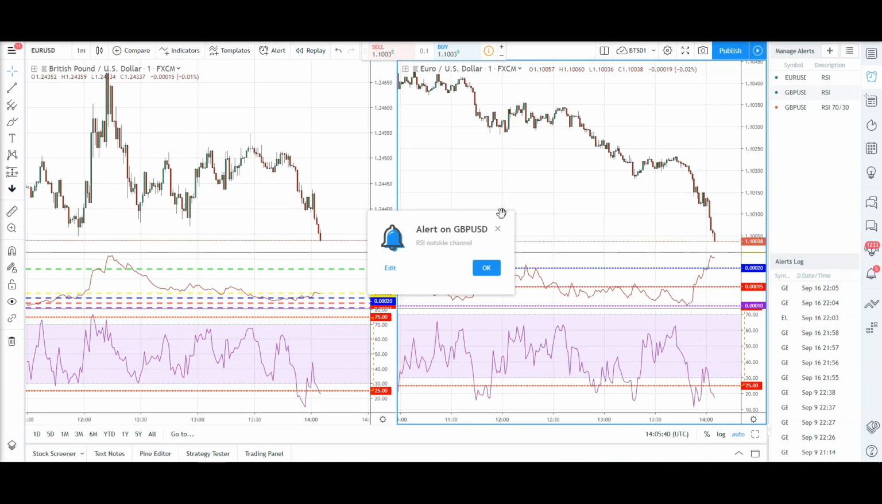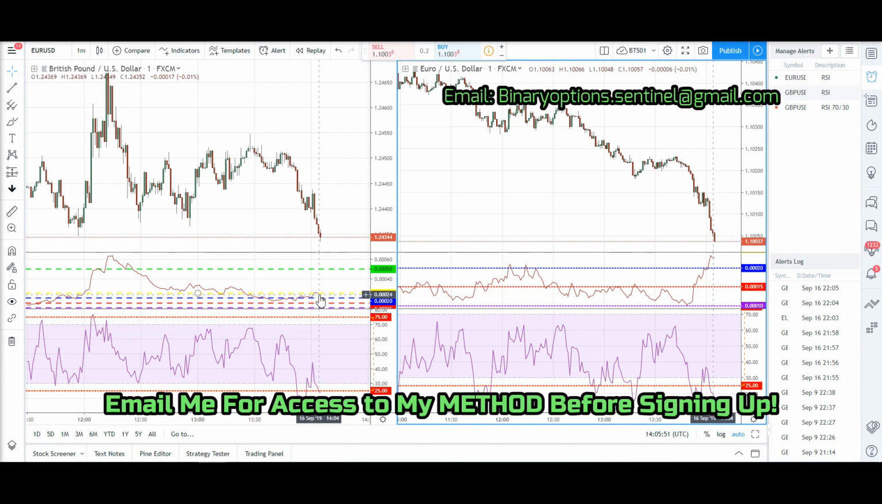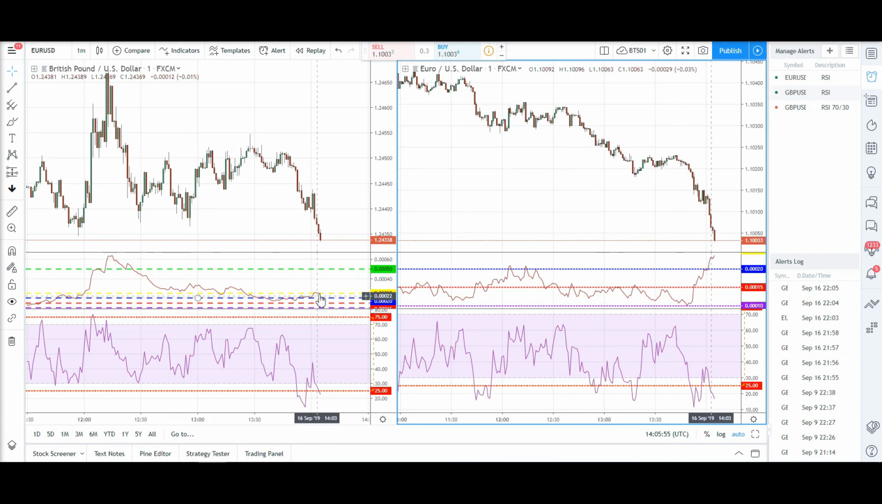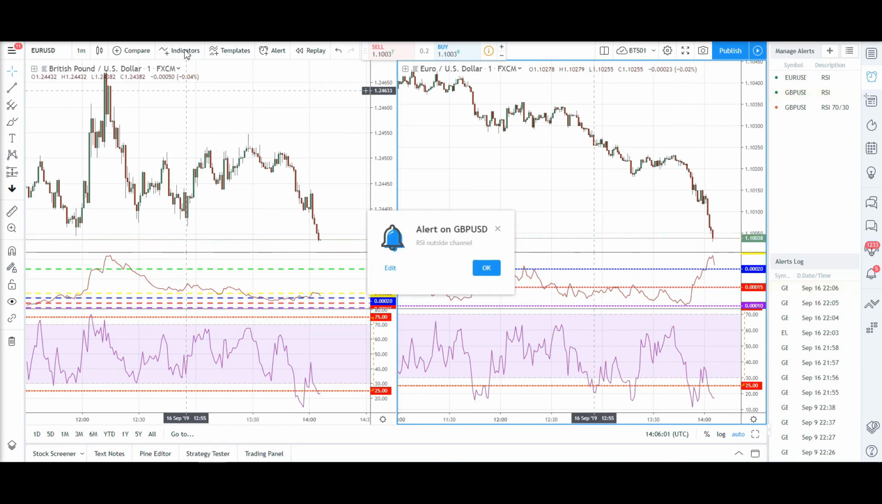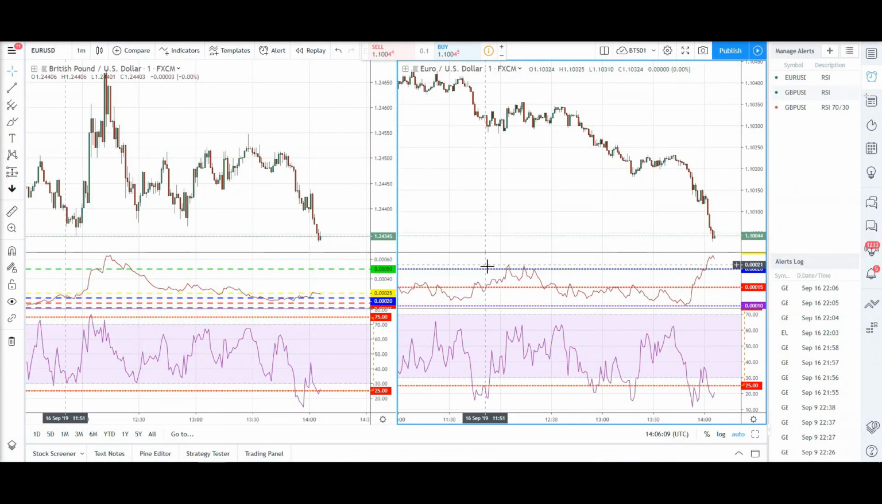Okay, now the GBP USD RSI is definitely below the 25. We're going to wait for 14:06 to confirm that it's still outside the RSI channel. Another 5 more seconds. If it is, we are going to activate settings D for GBP USD. Okay, confirmed. So now I'm going to turn on settings D, and let's wait for the trade to be executed.